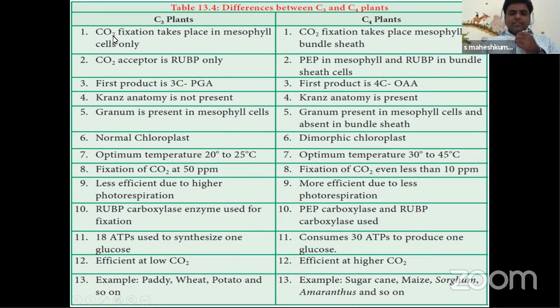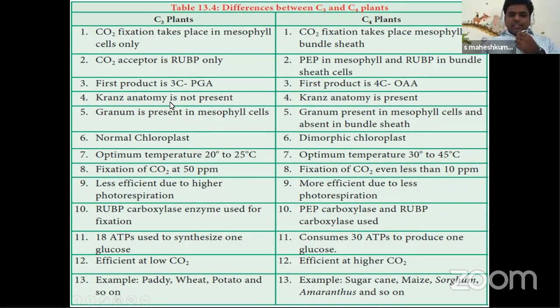The first difference is that in C3, CO2 fixation takes place in mesophyll cells. Here in C4, CO2 fixation takes place in mesophyll and bundle sheath cells. So who is the acceptor in C3 plants? Which molecule accepts CO2? RuBP accepts the CO2 molecule. But in C4, it is PEP. The first stable compound in C3 plants is phosphoglyceric acid, which is a 3-carbon compound. But in C4 plants, it is oxaloacetic acid. That's why they are named C3 and C4, based on the first stable compounds.